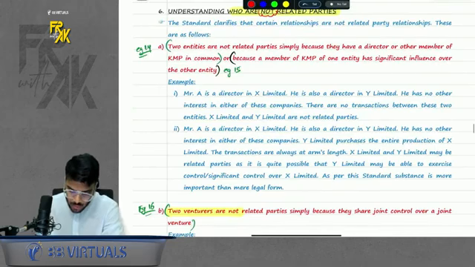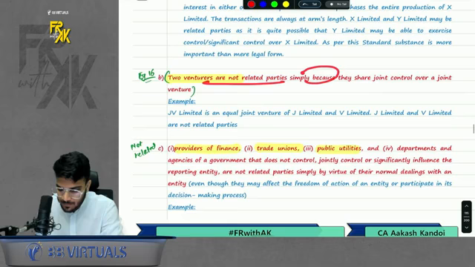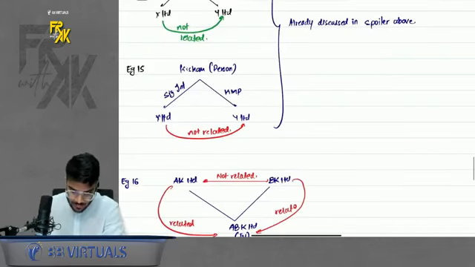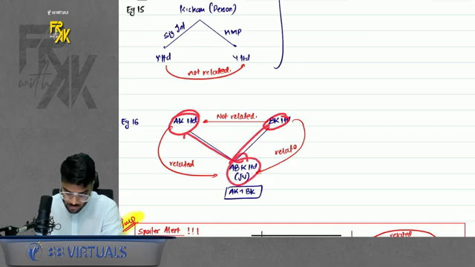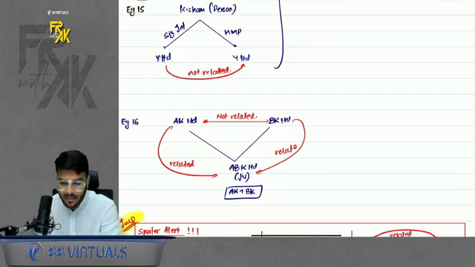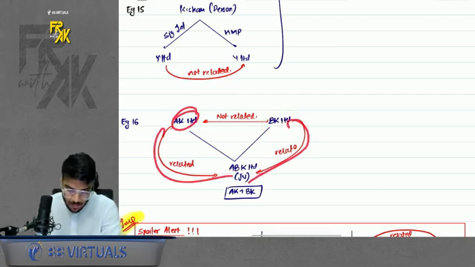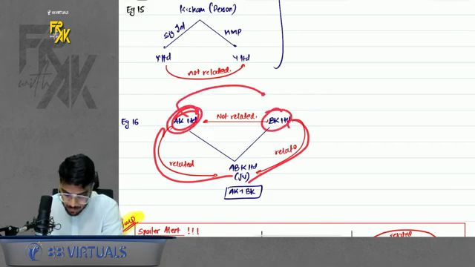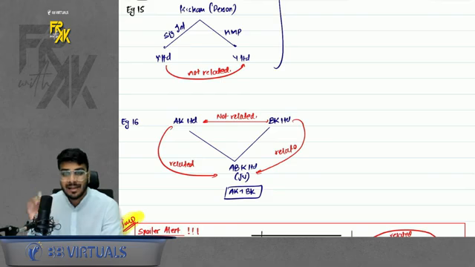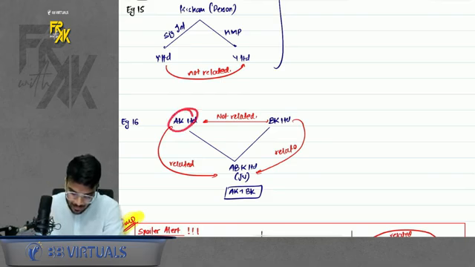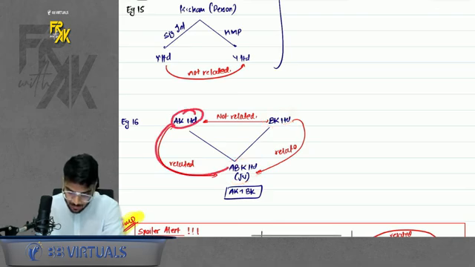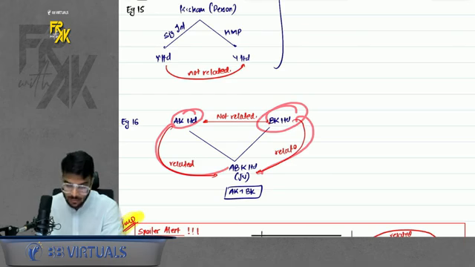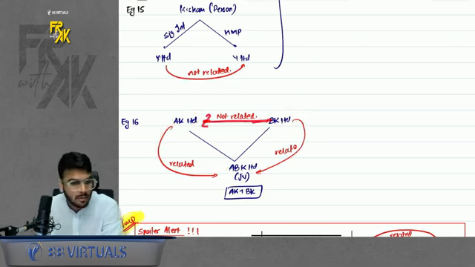Okay. Then second part. Two venturers are not related simply because they share joint control. What is the meaning of this? Let's say AK and BK opened a joint venture together, ABK. So AK and ABK are related, BK and ABK are related. That means you are related to the joint venture company, but the parties will not be related to each other. The joint venture parties are not related to each other. So AK and BK came together, formed a new company, ABK. So AK will be related to ABK, BK will be related to ABK, but they are not related in between them. Do remember that part.